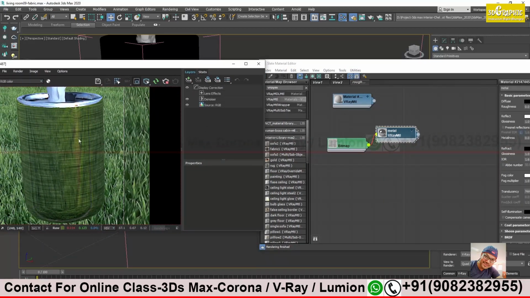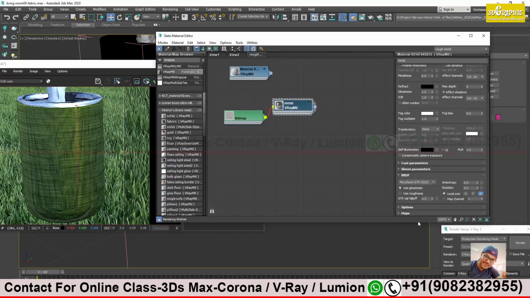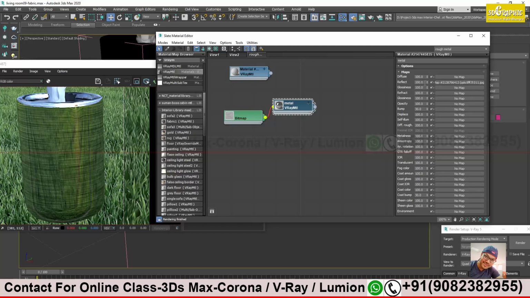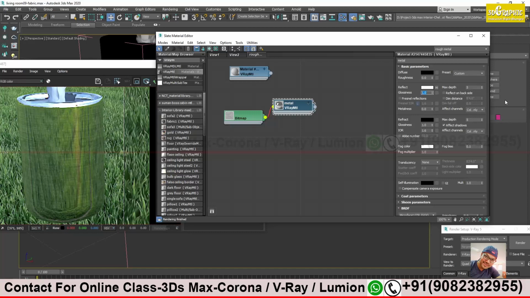Let's see if I can control this. No lines. Let's go over here, bump map, reflection. Can control this. It is reflecting the green cover, so it's difficult for me to see it. Let me do something. What I can do is decrease the glossiness, maybe 0.8, so that I can see less of the reflection.